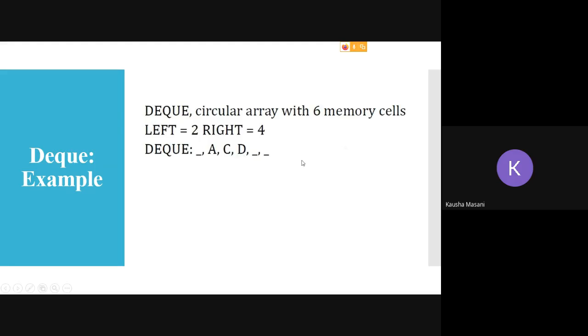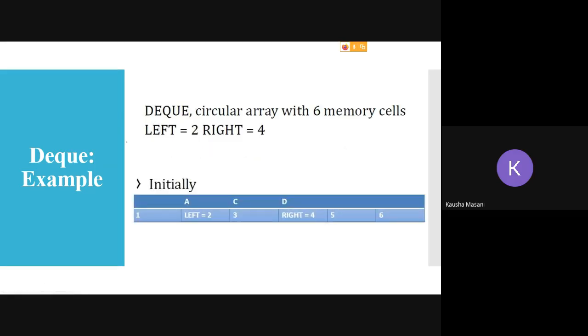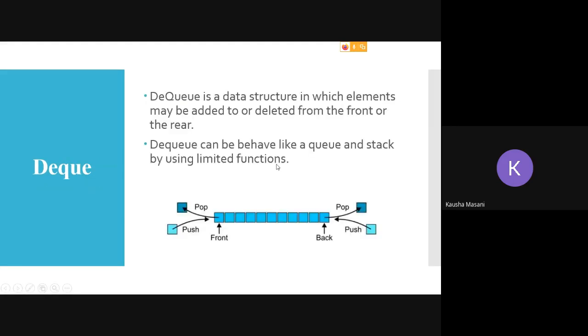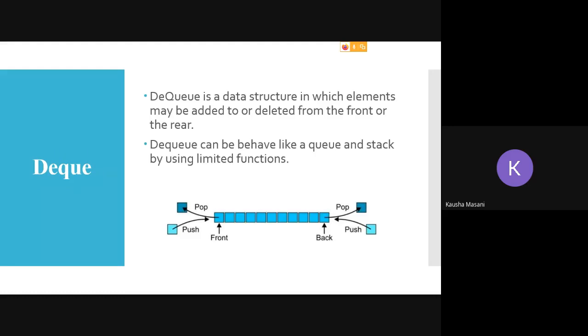Initially, this left and right are nothing but your ends, left end and right end. You have to keep this picture in mind, that front and back, left and right. You can do push and pop from the left end also, and from the right end also.